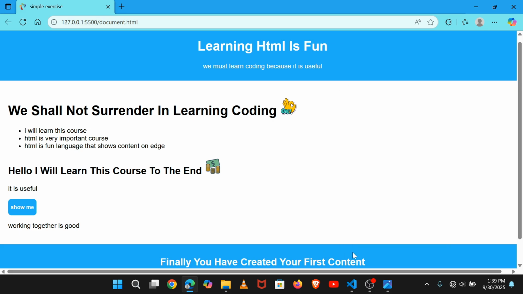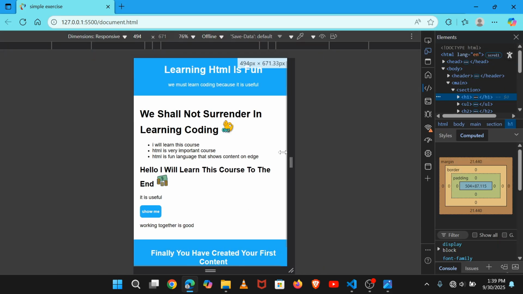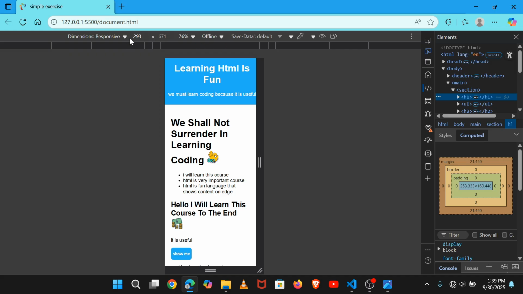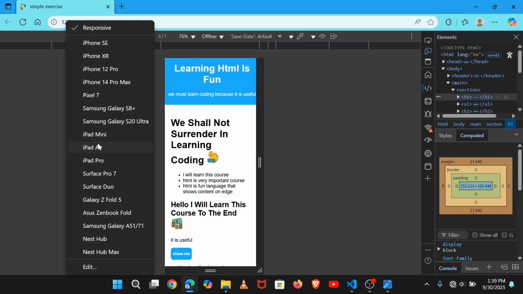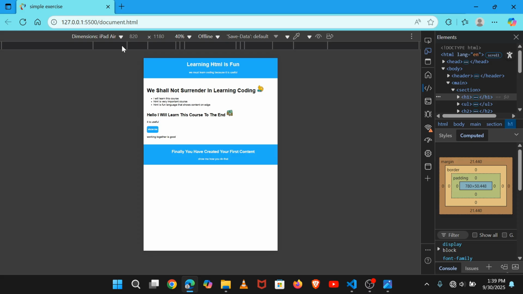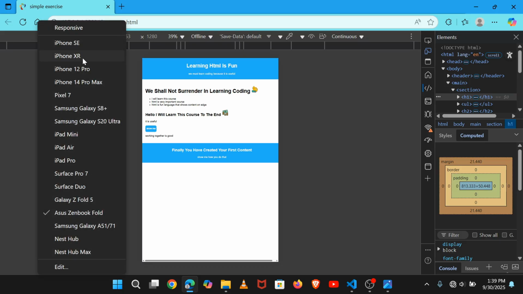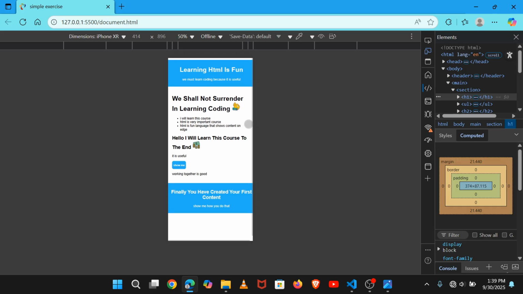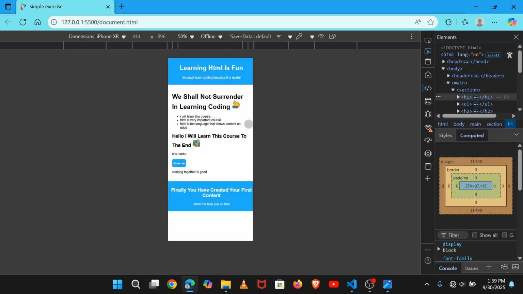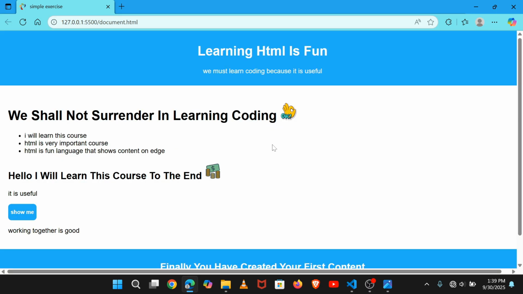When you go into inspection, you can see its responsiveness is very good, and on every phone, like here in iPad it will be looking like that, and on Samsung Zenbook you can come here, iPhone XR, things like that. You see our website is now working very well. Congratulations again, you have created a very responsive website. So continue learning, continue working. This is one of the best practical courses for you. Thank you, good times, and keep learning.